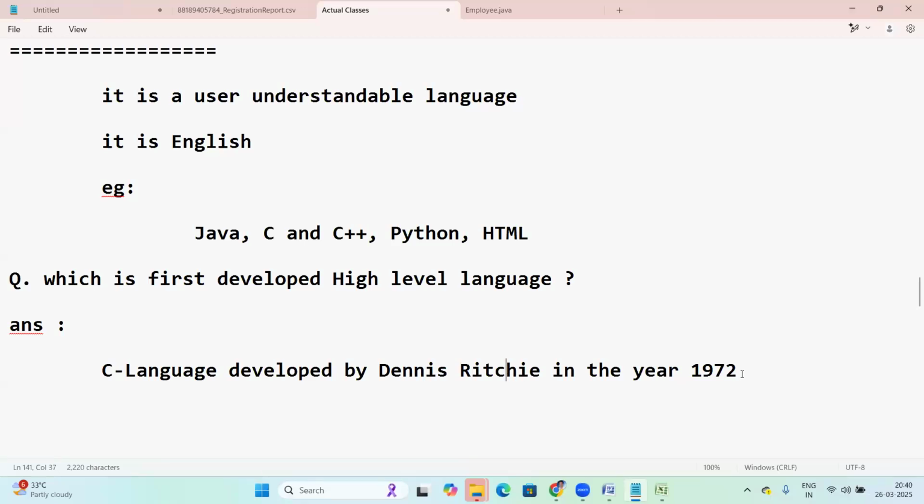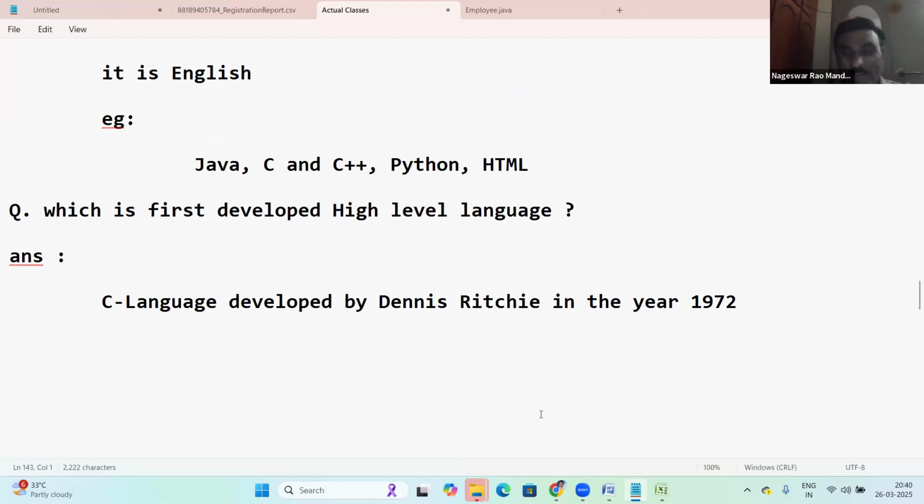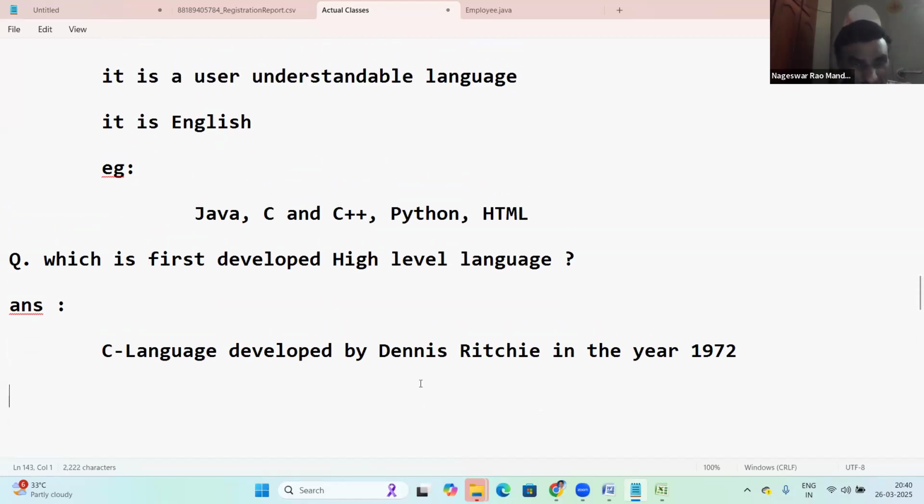Okay. C language developed by Dennis Ritchie, 1972. Generally, anyone says that C is the first high level language. Okay, fine. After C language, next OOPS and C++, Python, and all the remaining.